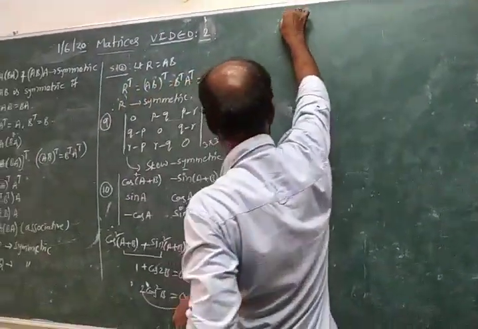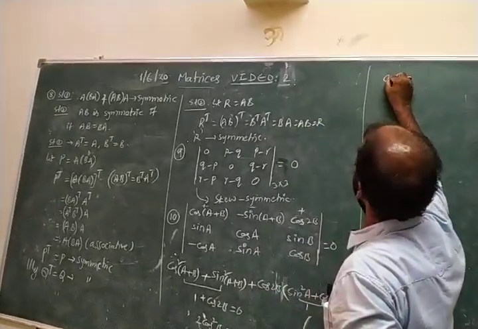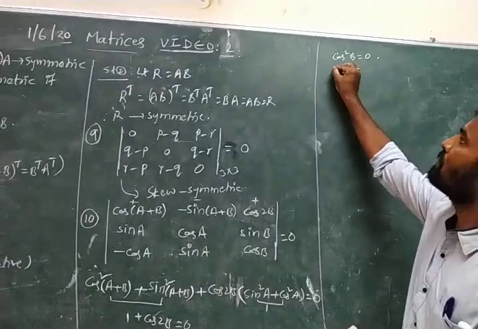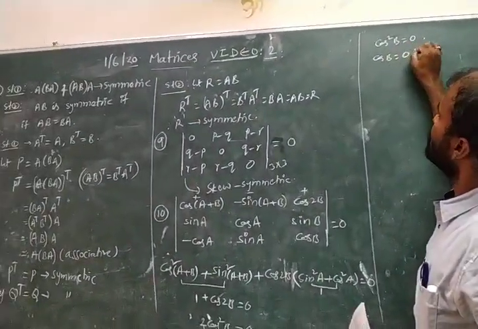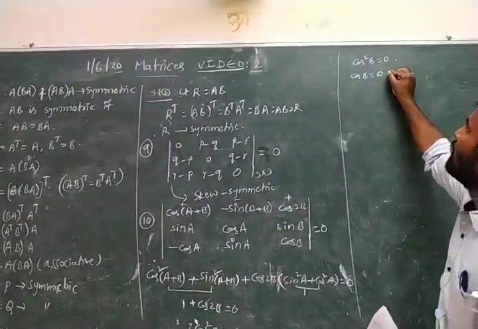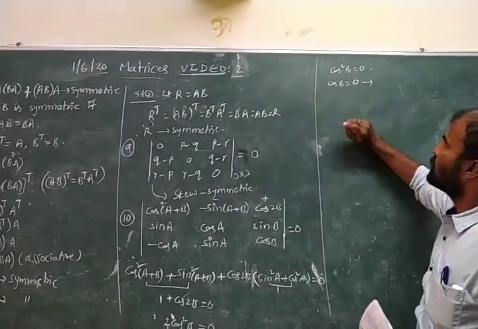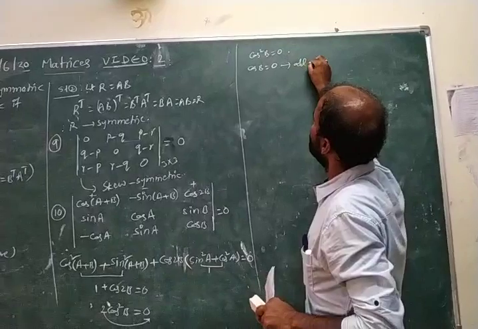That we get cos square b equal to 0. From this, cos b equal to 0. That means for what values of b does cos become 0? It is at odd multiples of pi by 2.